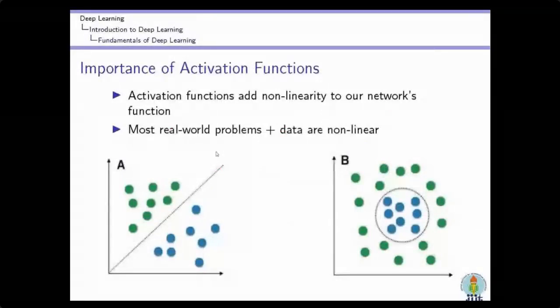The reason is that most real world problems are non-linear and cannot be solved by a linear function. When we calculate xw plus b, this is a linear function, and we cannot solve real world problems using linear functions only. So we require some non-linearity, and we include it by using the non-linear activation function.